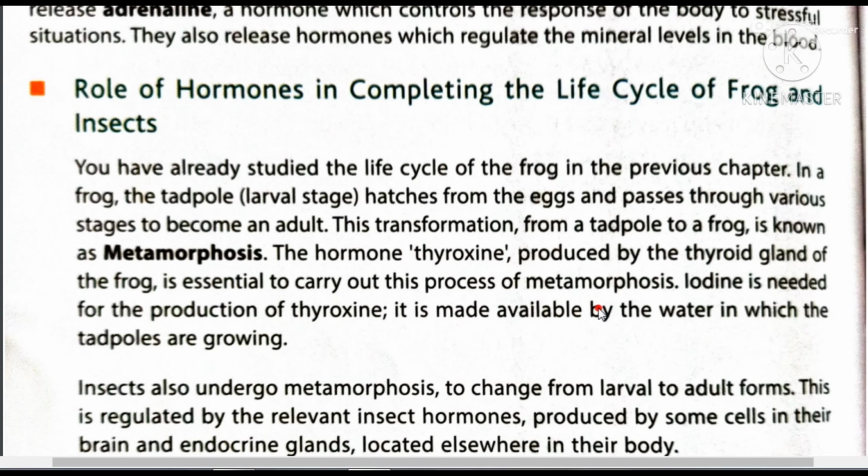So obviously, because the thyroid gland will work in the presence of iodine, iodine is needed for the production of thyroxine. It is made available by the water in which the tadpoles are growing. नॉर्मली वहां पे होता है, लेकिन अगर आप उस वाटर के अंदर आयोडीन की कमी कर दोगे जिसमें टेडपोल एडल्ट फ्रॉग में कन्वर्ट हो रहा है, so in that condition metamorphosis will not take place and the tadpole will not convert into an adult frog.